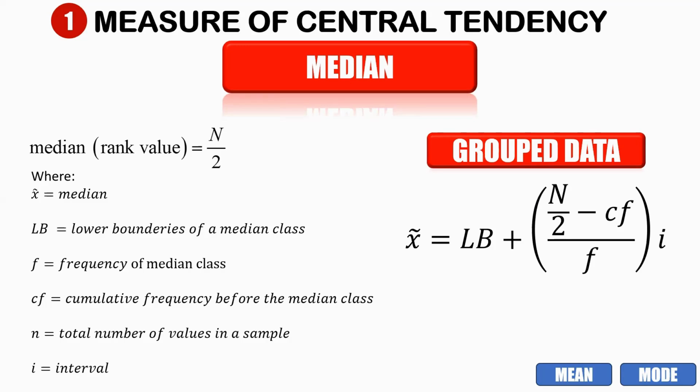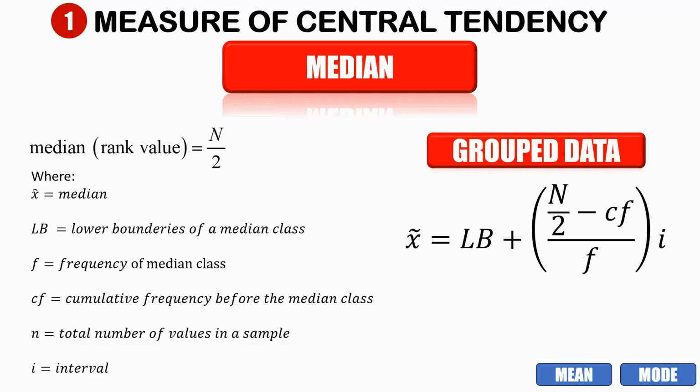F is the frequency of the median class. CF is the cumulative frequency before the median class. You need to take note of this. n is equal to the total number of values in a given sample. That is the same thing to get the value of n. And i is equal to the interval.